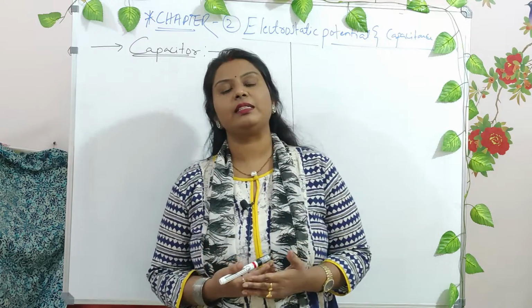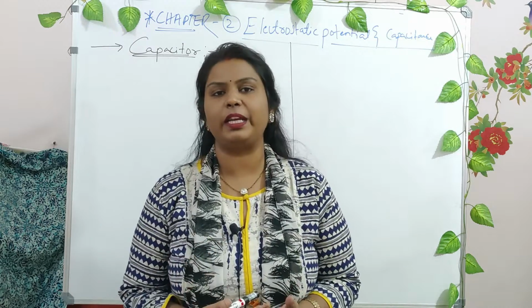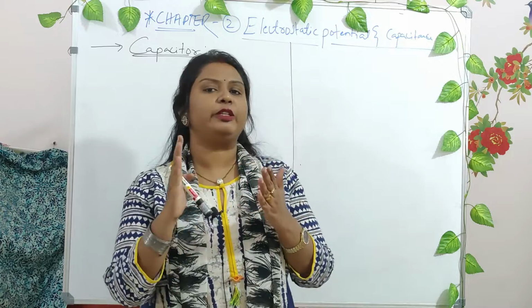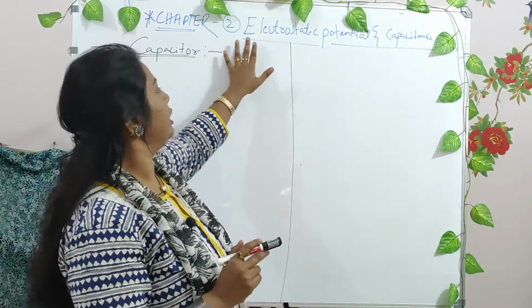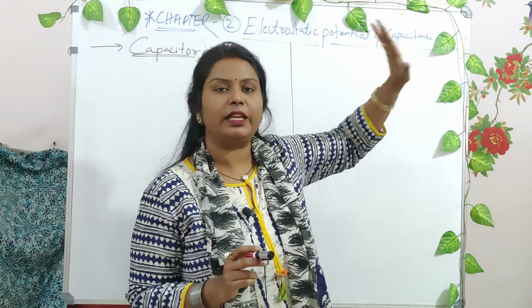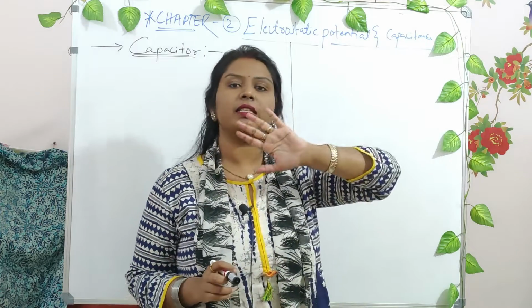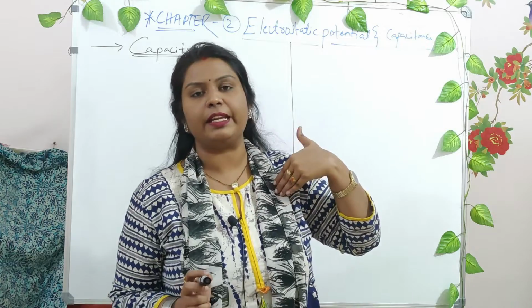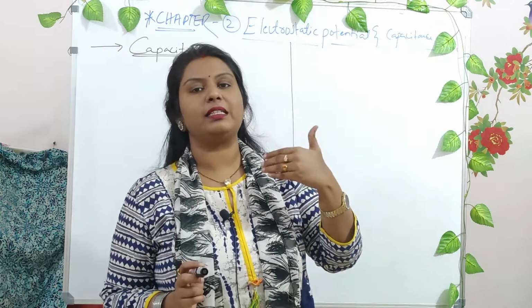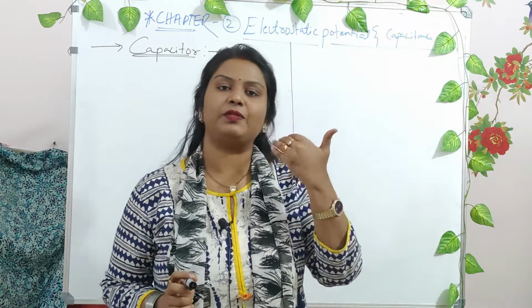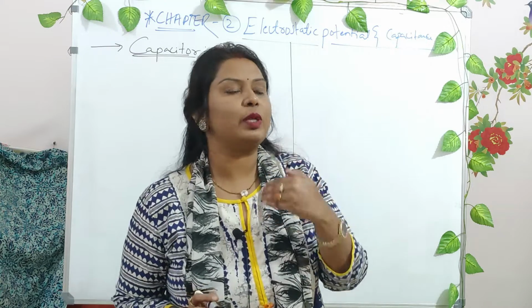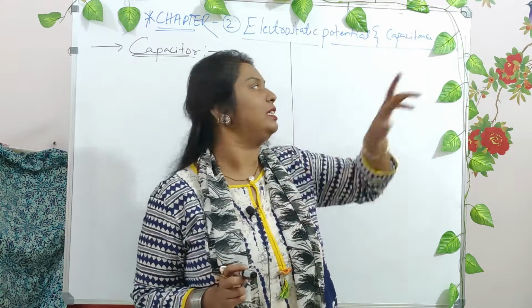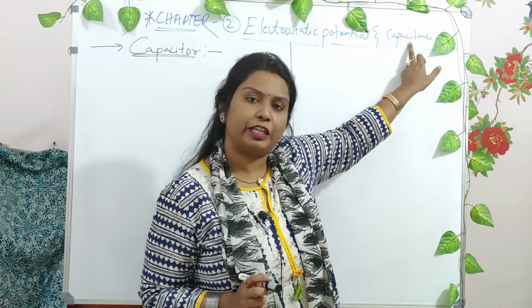In this particular lesson we start with the capacitor, right? Basically the chapter is divided into two, right? The chapter is electrostatic potential and capacitance. Electrostatic potential is completed, and capacitance we started in the very last class. The very first topic in capacitance was dielectrics, which we saw in the last class. Now this will be the second topic under capacitance.